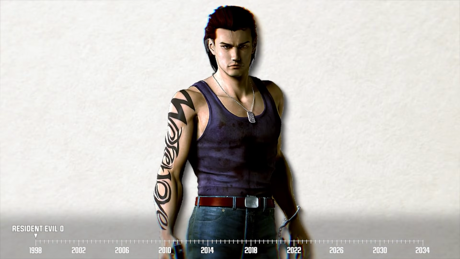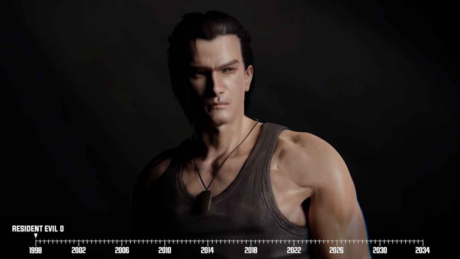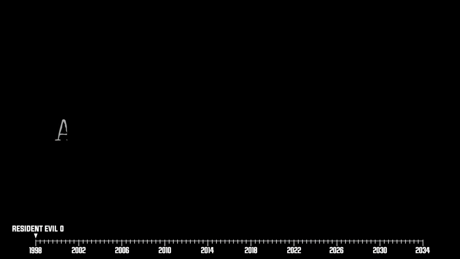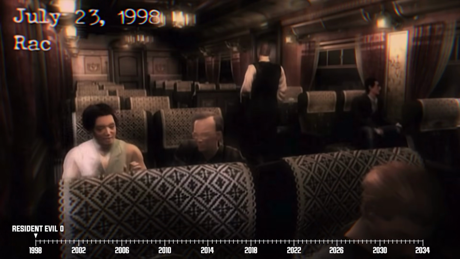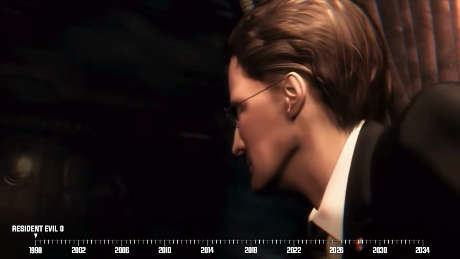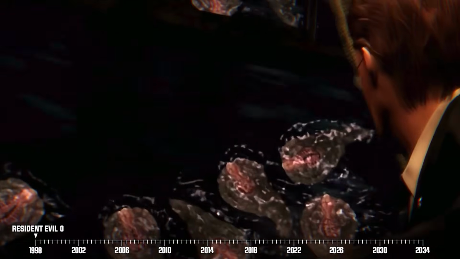The second playable character is Second Lieutenant Billy Cohen, a disgraced former Marine who got arrested for a crime he didn't commit. All that mentioned, Resident Evil 0 starts on the fateful day of July 23rd, 1998. It opens with the Ecliptic Express, a private locomotive that the Umbrella Corporation owns. The Ecliptic Express is ambushed by a bunch of freaky leeches at the onset of the story.